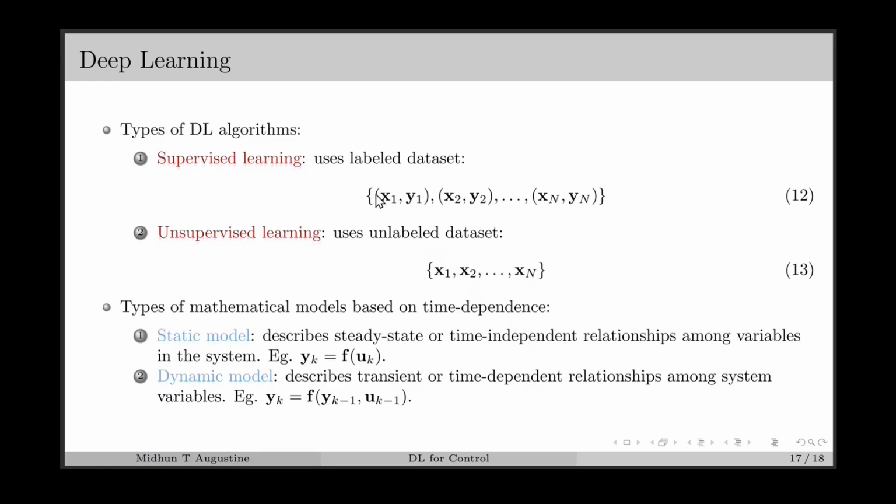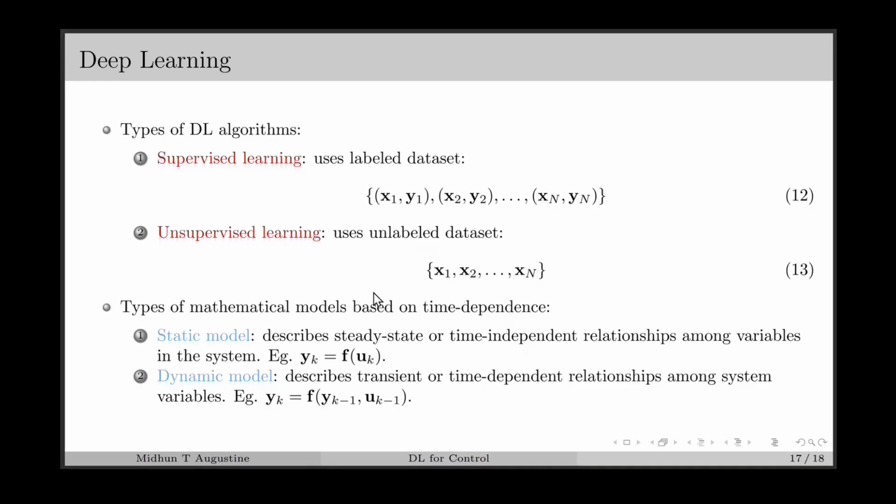And in the case of unsupervised learning, we will use an unlabeled data set where the label information is unknown. In many of the practical cases, the label information will be unknown. So all that we know is different variables in the data set, and there is no label associated with it. We have to learn a model which can find trends or patterns in this data set, and that kind of problem comes under unsupervised learning. And there are other categories as well, like semi-supervised learning and also reinforcement learning. In this lecture series, we will be mainly focusing on these two categories.